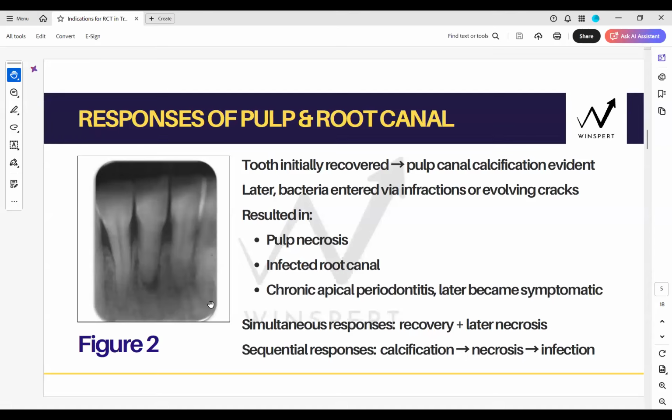Let me just attempt the live thing once. Yeah, hold on. Let's take a quick pause here. Yes, Pavneet, there is a radiolucency, absolutely, right? So that is exactly what I'm going to be talking about. My team is trying to see if they can get it live on Facebook. But while they do that, let me just talk about it, Pavneet.